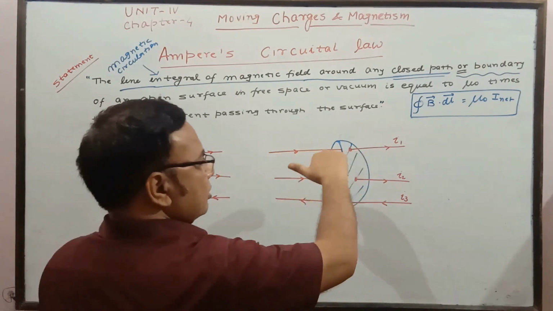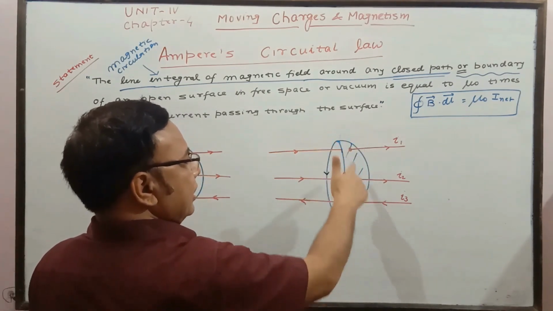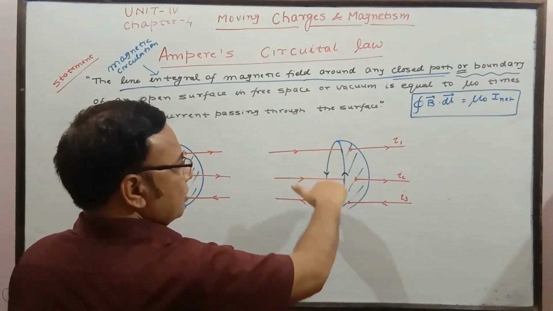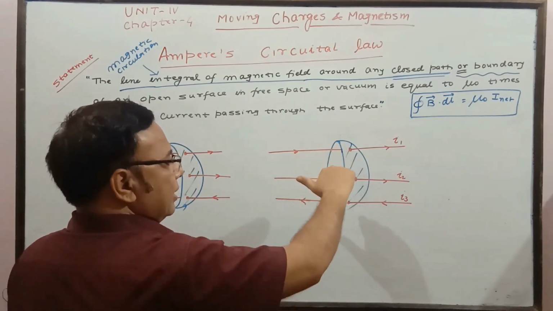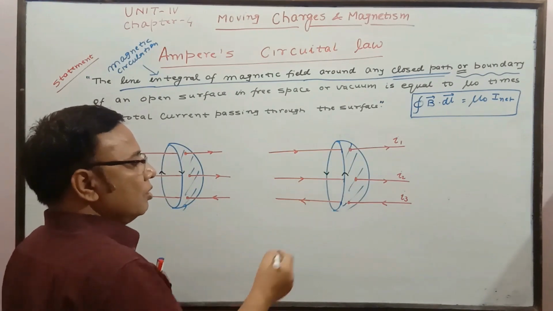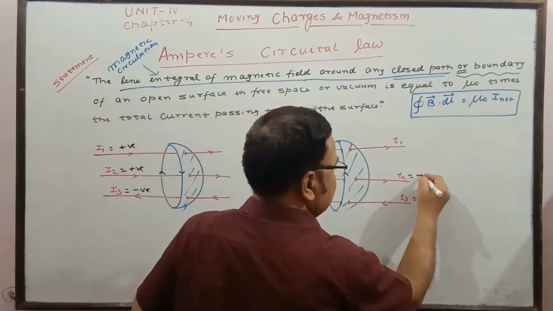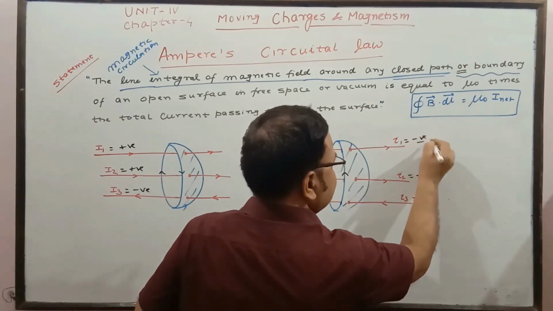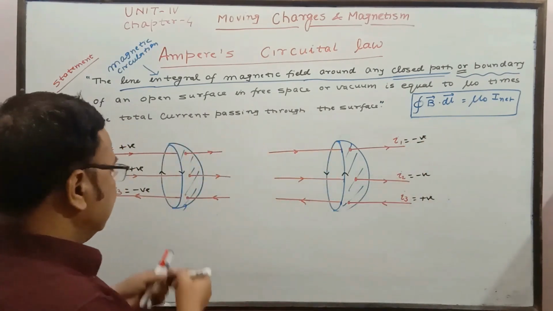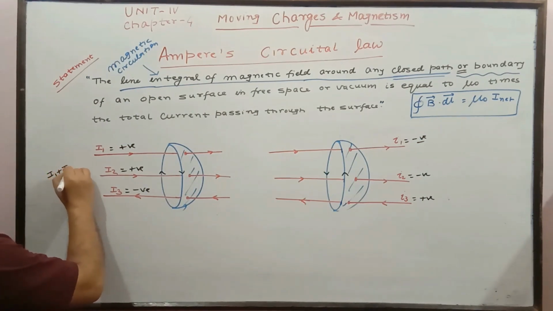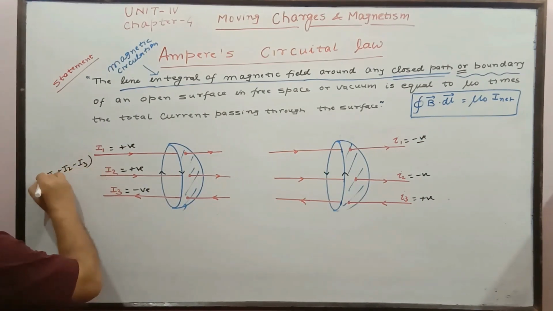So in this case, the thumb is towards left, as per the direction of traversal, with fingers curled in the direction of traversal of the path or boundary. So all the current towards left will be positive. So this is positive, this is negative, and this one is negative. So here the net current, in this case, is I1 plus I2 minus I3. So this is I net.